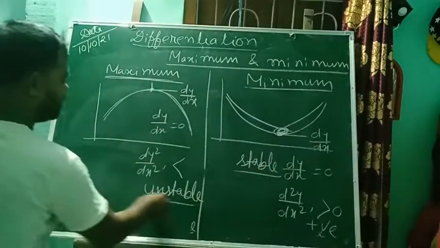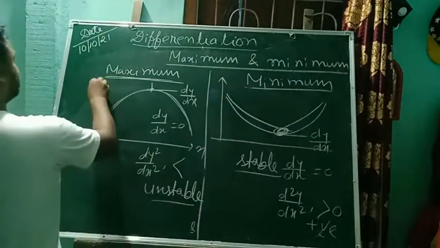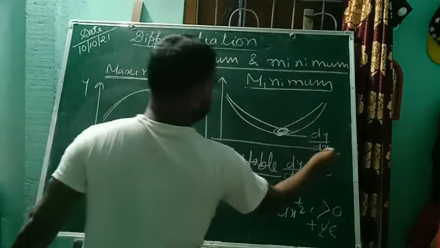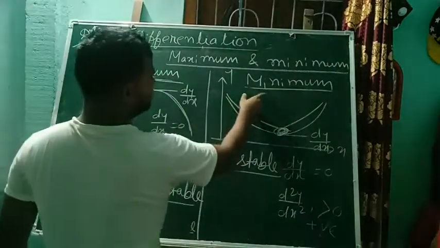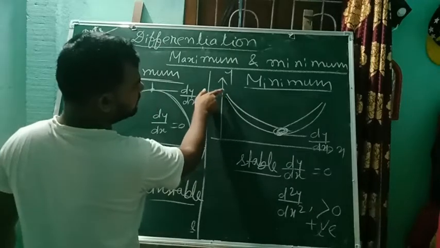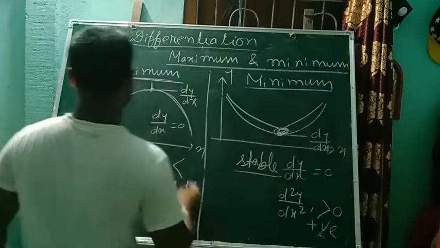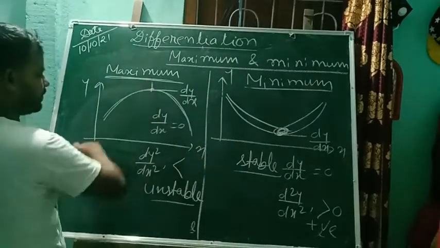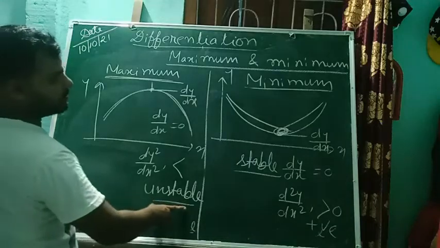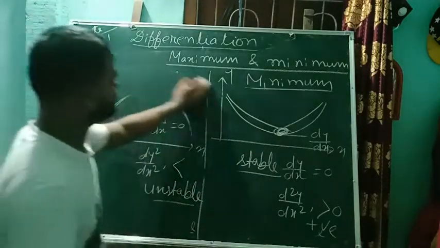So graph we know x y. Right, so in minimum case if we put anything here it will come in the center, but in maximum case if we put here anything it will flow down, so it is unstable. This one is stable. So we'll do one example here, okay.